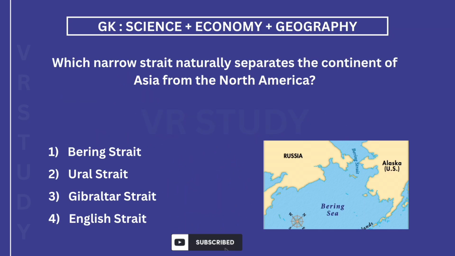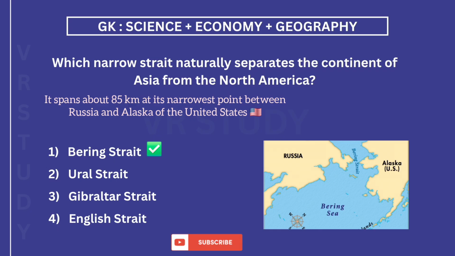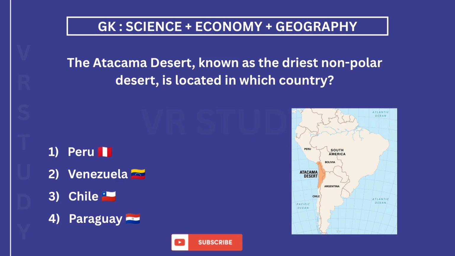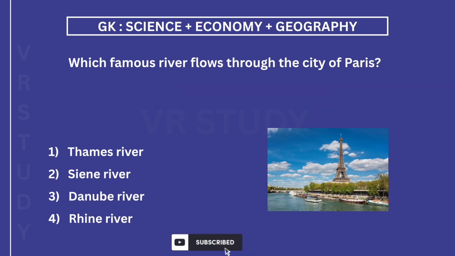Which narrow strait naturally separates the continent of Asia from North America? The answer is 1. Bering Strait. It spans about 85 km at its narrowest point between Russia and Alaska of the United States. The Atacama Desert, known as the driest non-polar desert, is located in which country? The answer is 3. Chile, in the continent of South America. Which famous river flows through the city of Paris? The answer is 2. Seine River.